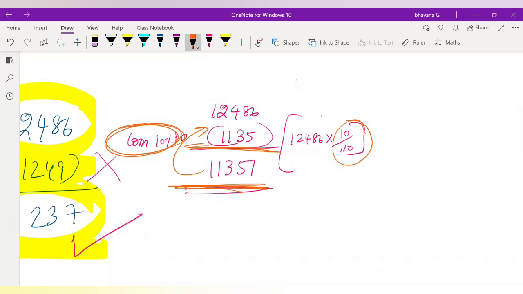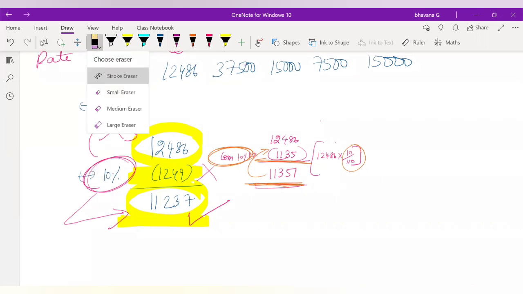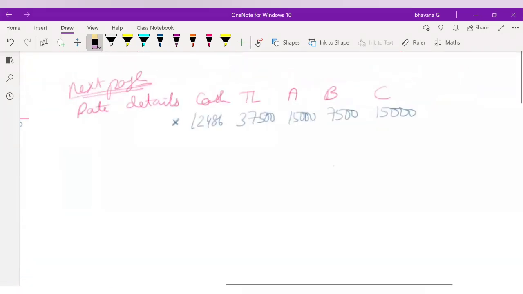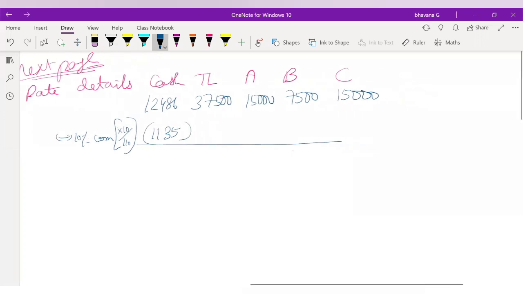You had to calculate 10%, guys, on the amount which is going to be distributed to the partners. If you do 12,486 into 10 by 110, you will get the amount which has to be calculated on the distribution amount. Okay, so I hope this is clear. So why do you do 10 by 110? Once again, I'll just erase this. So now here you are going to reduce the 10% commission. You will do 12,486 into 10 by 110. When you do so, you will get a balance of 1135 here. If you reduce this from the cash, the remaining balance which you will have is